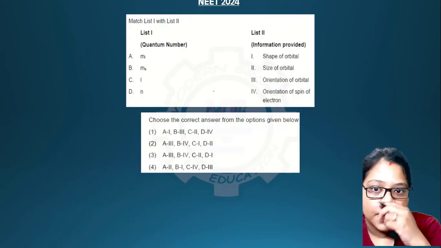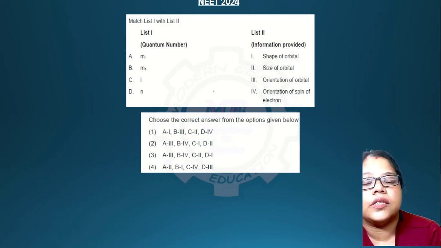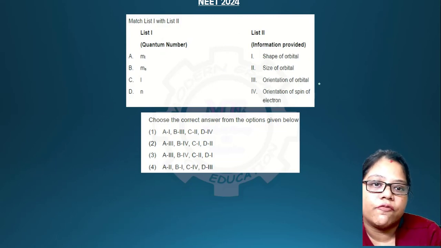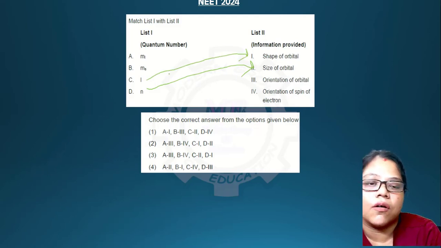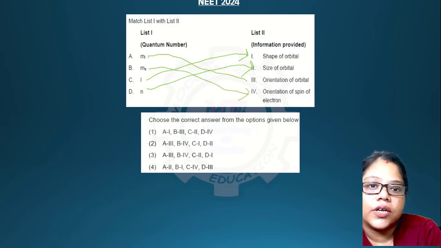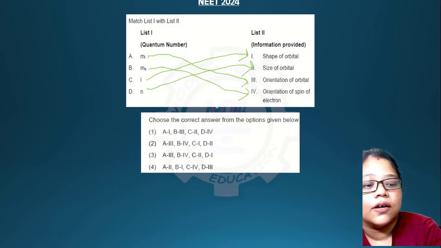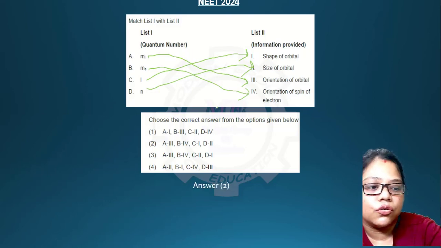Okay. You have to match quantum numbers with the information provided over here. We know that n determines the size of the orbital, the principal quantum number. L determines the shape, whether it is a p or s or d orbital. ms determines the orientation of the spin, and ml determines the orientation of the orbital. This is as simple as it can get. So if you match it, it will be answer 2.